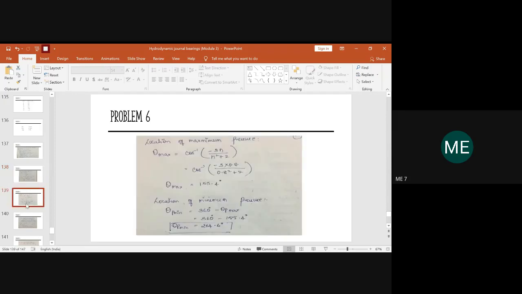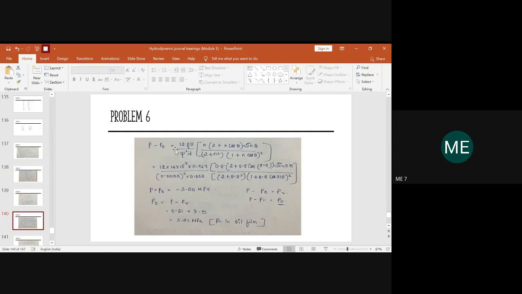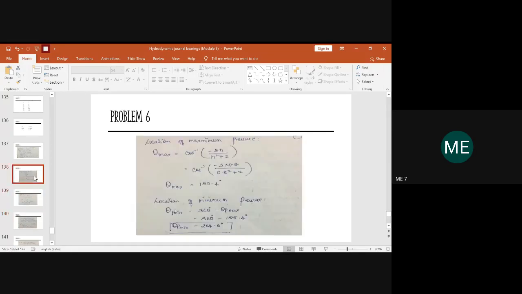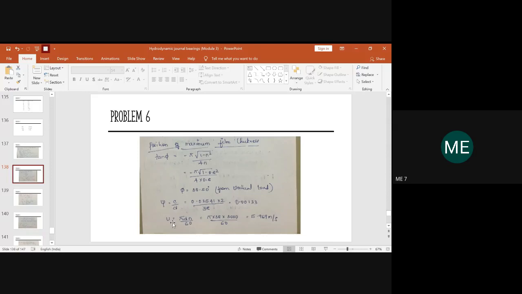Why are we determining this? Because we have to use the pressure distribution equation, right? So in this, you should know the value of U and the value of chi. So it is necessary for us to determine chi and U before. First, we always determine the position of the maximum film thickness, so that we come to know the phi angle. This will be the angle of inclination from the vertical load.